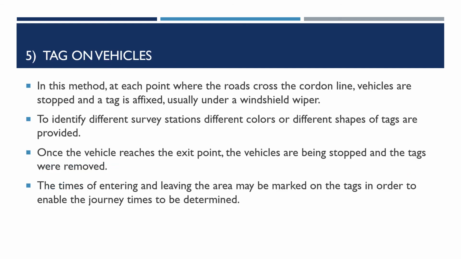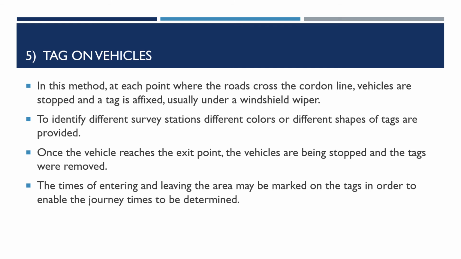The other method is tag on vehicles. This method is also quite similar to the registration number plate method in terms of data collection. That means here, instead of matching the registration number plate, we identify the vehicles with respect to a tag. A tag is an identification mark. Vehicles will be stopped when they are crossing a particular cordon line, say a survey station, and a tag will be fixed on the vehicle.